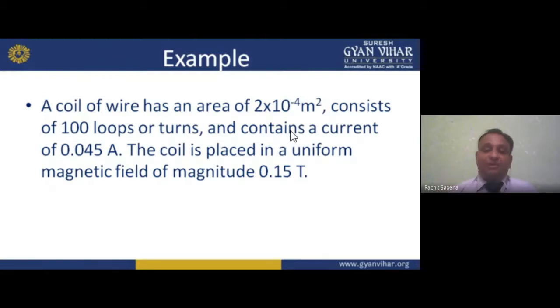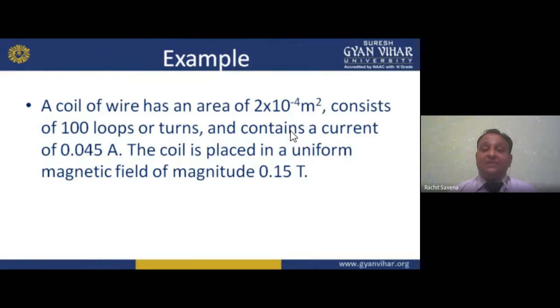Now see, a coil of wire has an area of 2 into 10 raised to the power minus 4 meter square, consists of 100 loops or turns, and contains a current of 0.045 ampere.